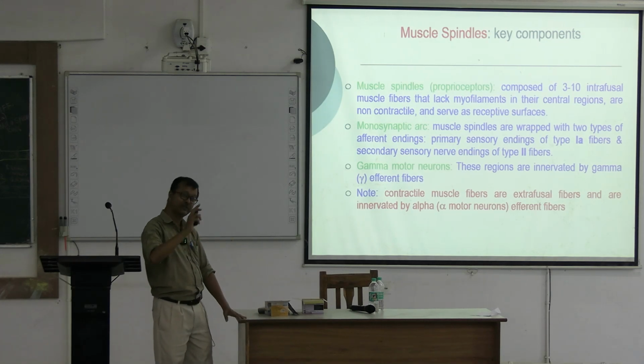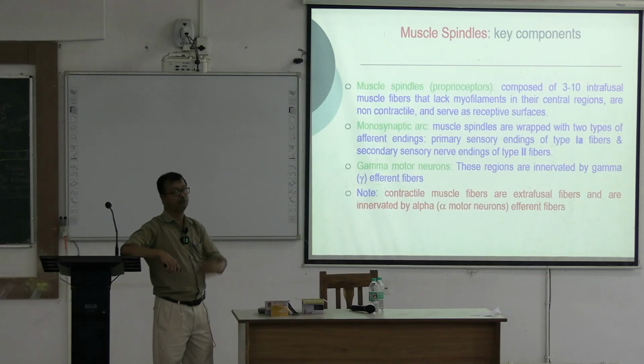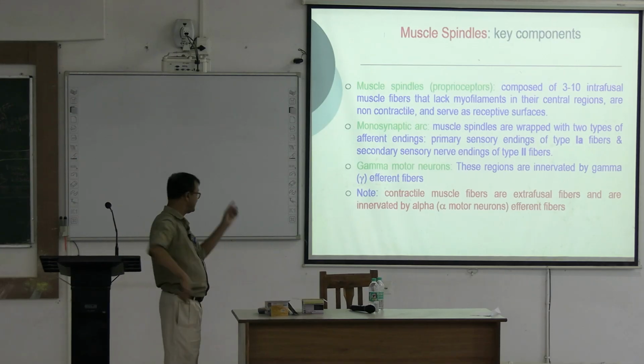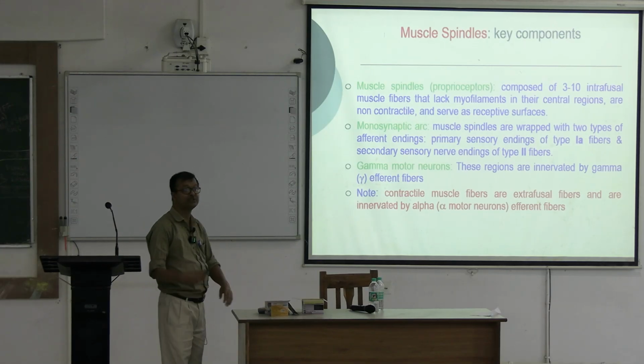Gamma 1 is concerned with dynamic movement: whenever you move, actual displacement, work done, running. And gamma 2 is static movement.